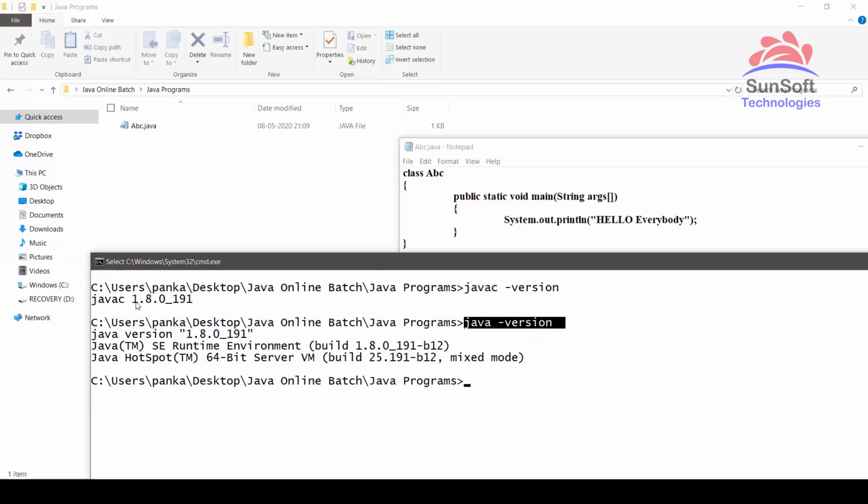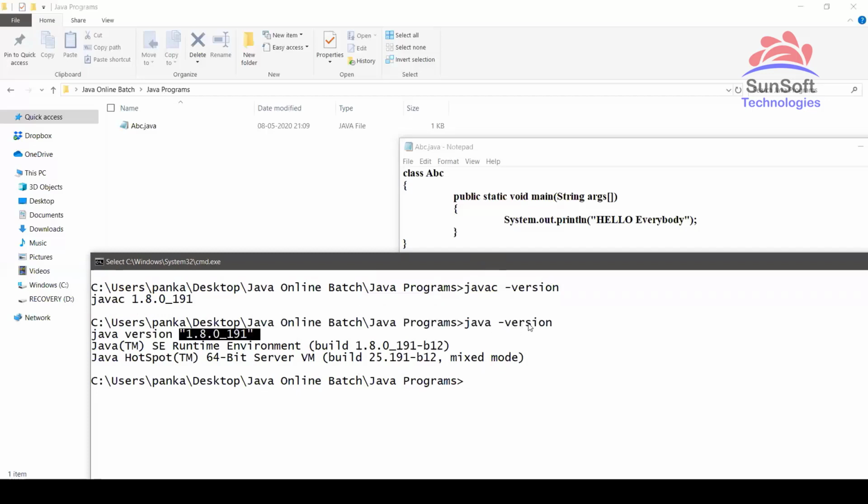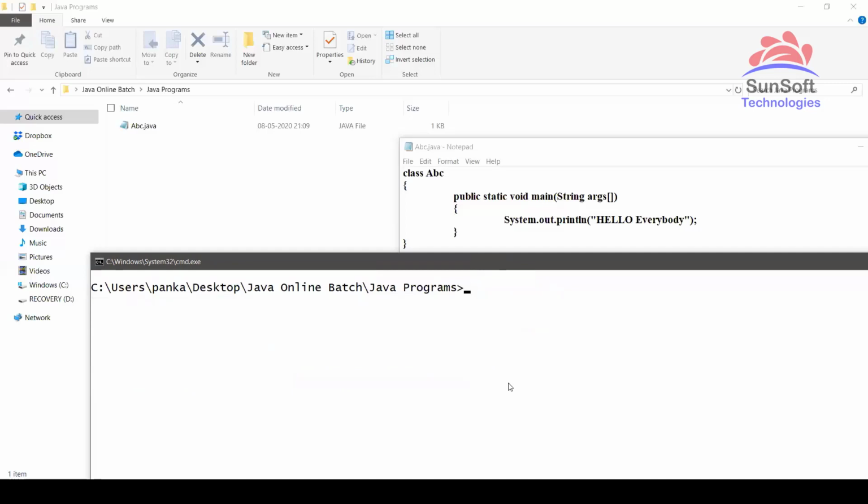Fine. So that's why you can make sure, yes, both are showing the same version with javac hyphen version and java space hyphen version. So as it is showing me these things, yes, I have both of these two tools available with me: javac and java, one to compile, one to execute. Now just to show you practically, first compiling. So I have abc.java, javac abc.java. Check out, when I compile, I have no errors in the program.